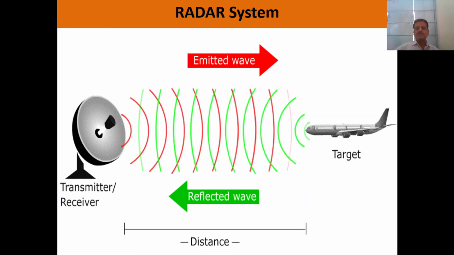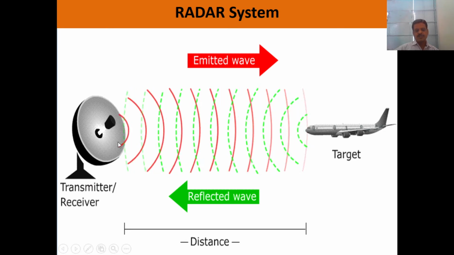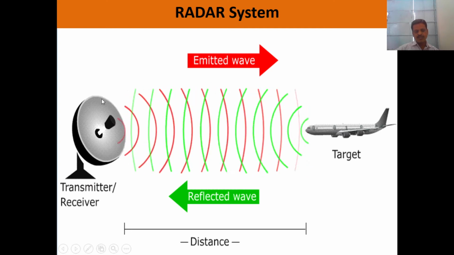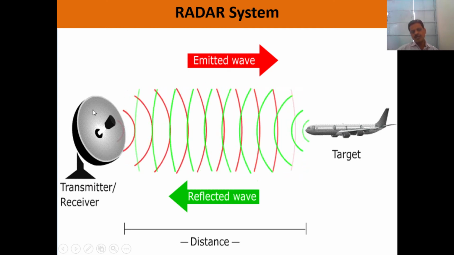This is the radar system. This is the transmitting antenna and receiving antenna. The same antenna is used for transmission and reception of the signal.